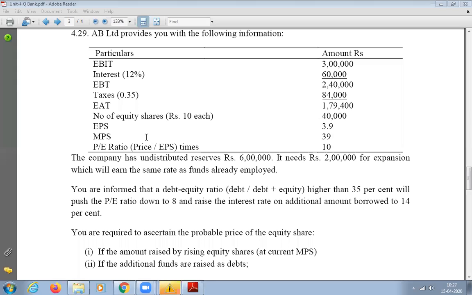Then MPS. What is MPS? Let me tell you. MPS is market price per share, which is 39. The face value is 10 rupees, but today's market price is 39 rupees. Clear? Any doubt regarding MPS?